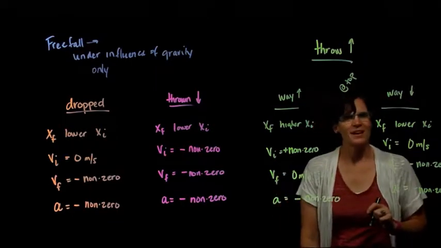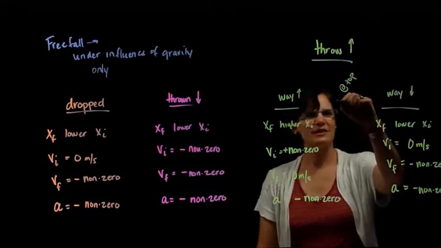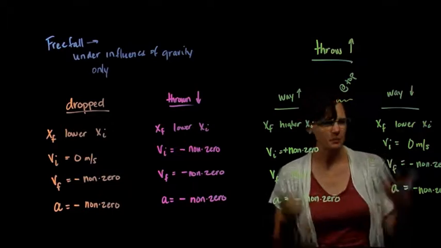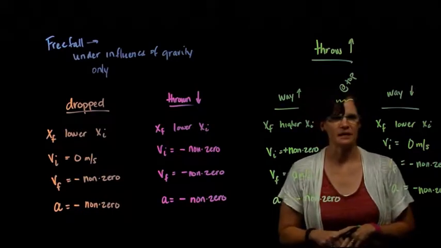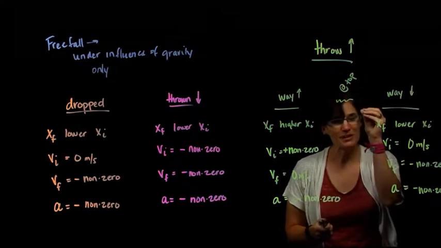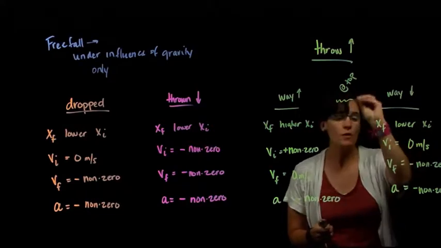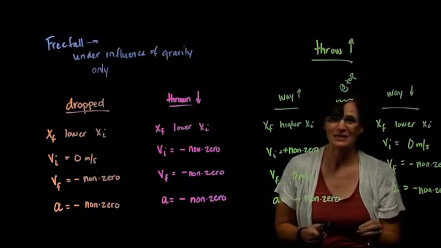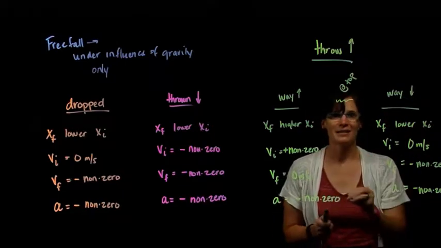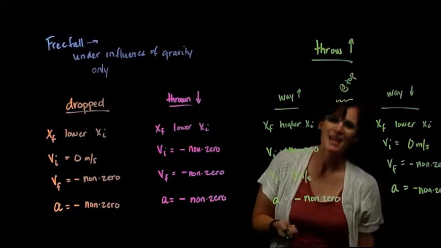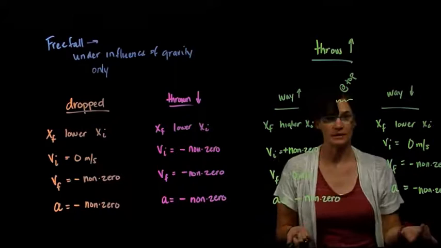What about at the very, very top? Well, position's sort of irrelevant. It's just what the position is at the top. My velocity at the very top passes through that zero. Right before it hits zero, and then immediately after, it's changing. It's getting to zero, passing through zero, and then getting away from zero.